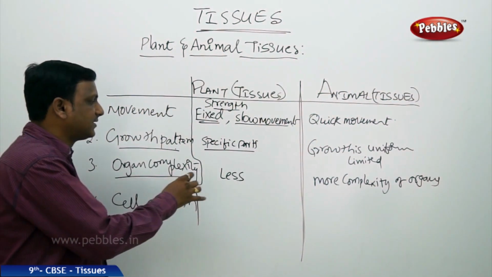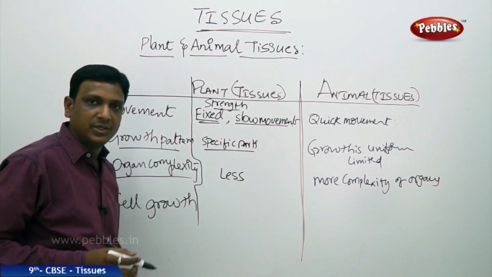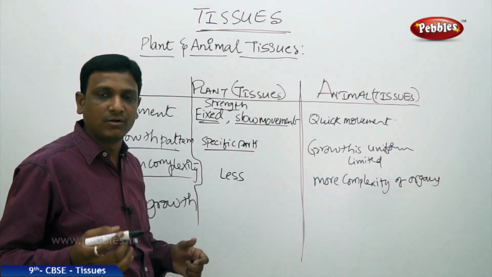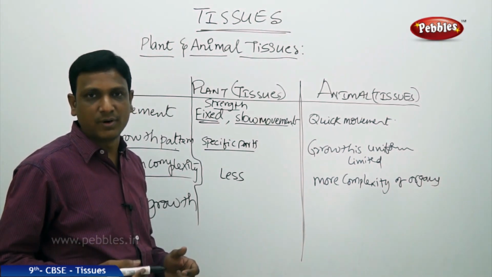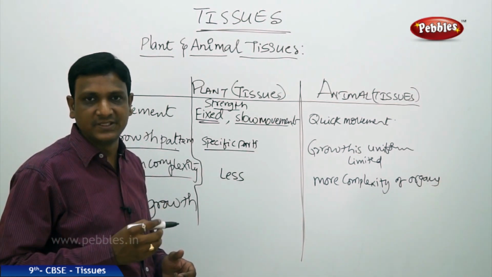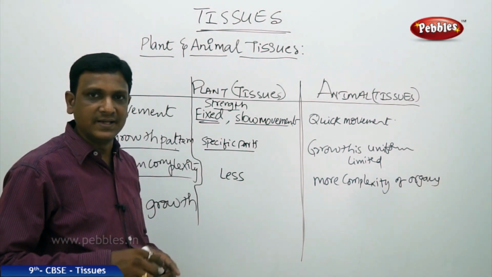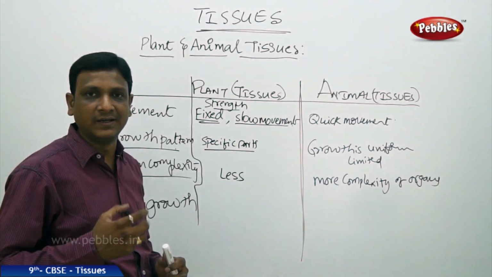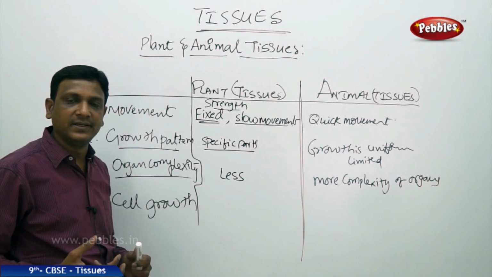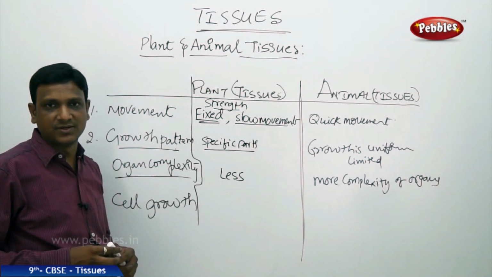So the organ complexity is less in plants, because in case of an animal, if you dissect an animal, a rat or any other animal, you see different kinds of parts. If you label the internal body parts of a vertebrate, you find different kinds of organs. Heart you find, lungs, stomach, intestines, kidneys, spinal cord. So many organs are found.